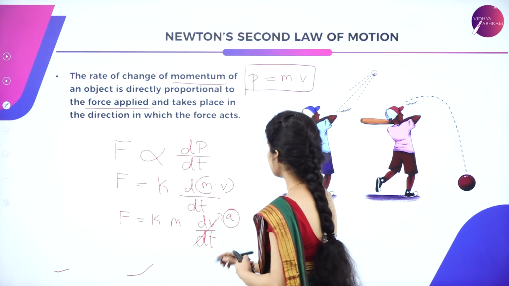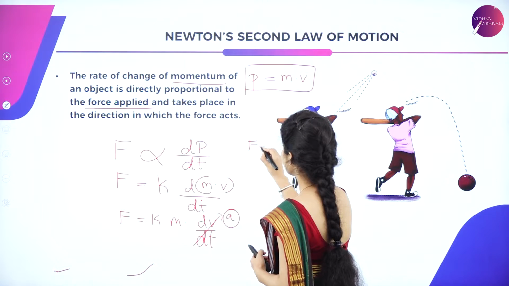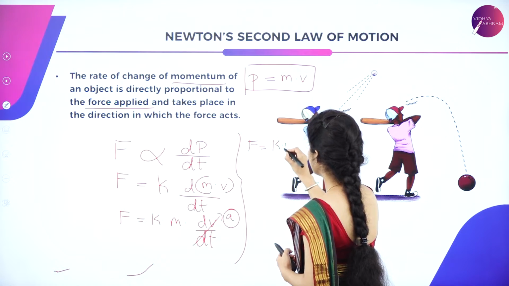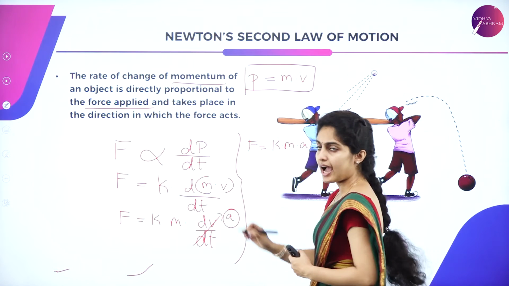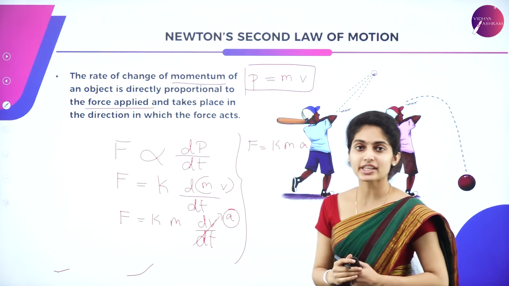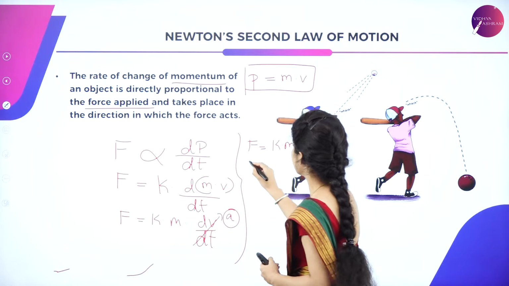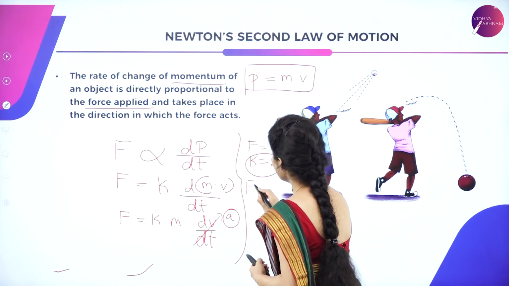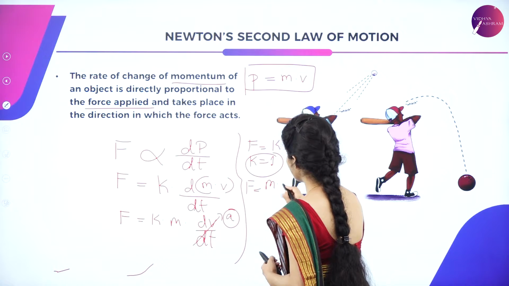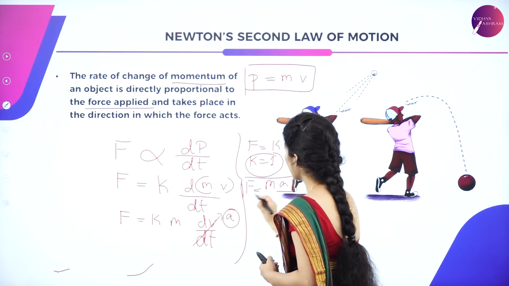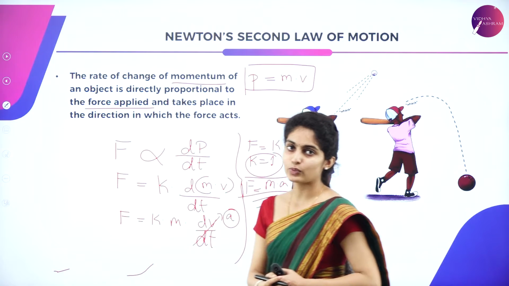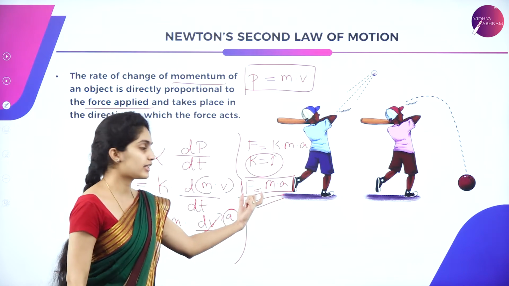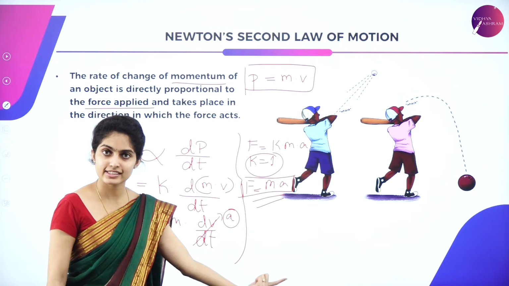So I can give this equation as F is equal to K into m into a, and K is the constant which is given by unity. K is equal to 1. If you consider K as 1, then you will have F is equal to m into a. So this is all about force is equal to mass into acceleration. Force is nothing but the product of mass and acceleration.